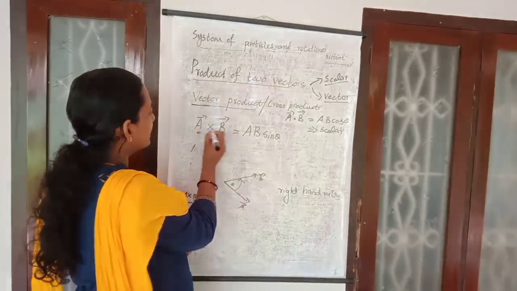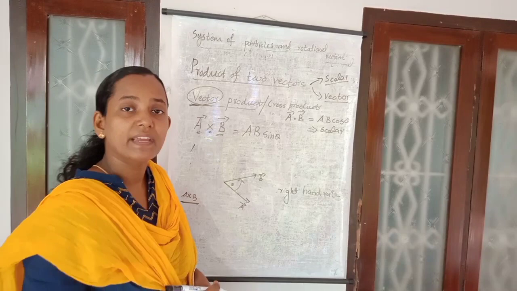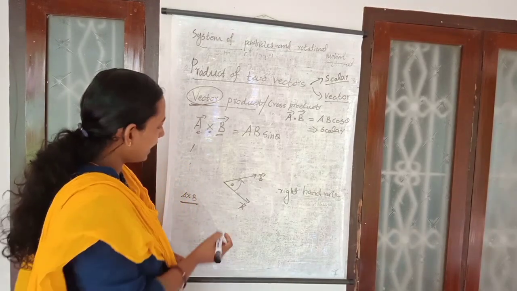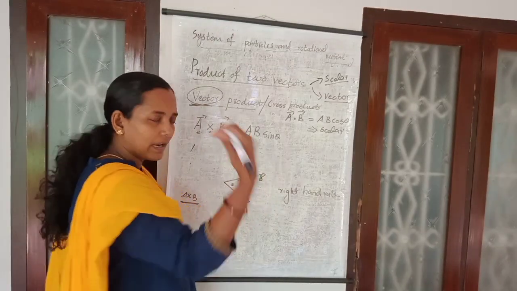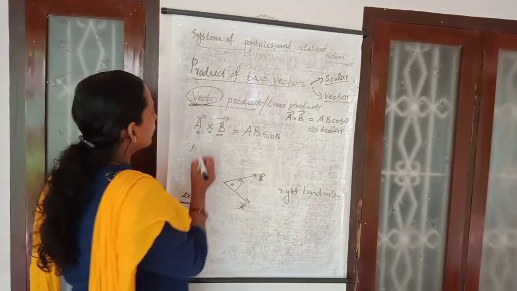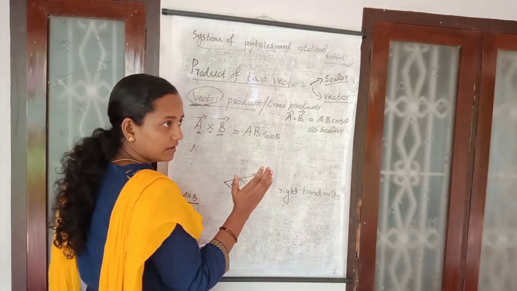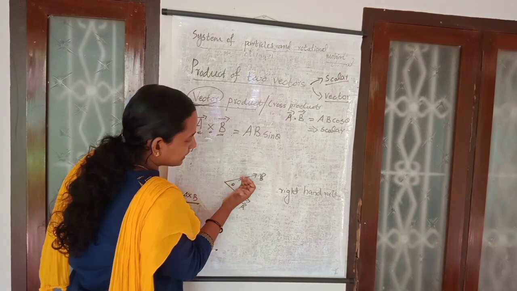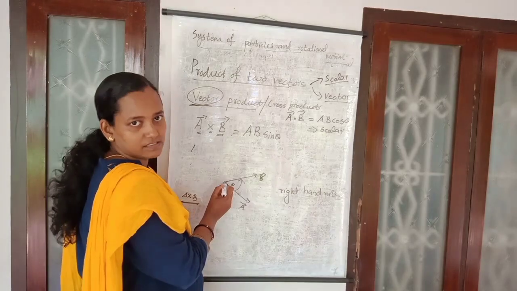A is a vector, B is a vector. The product you are getting is also a vector quantity, which means it has both magnitude and direction. Here A and B are lying in a single plane. Therefore, their product will lie in another plane. To find the direction of A cross B, keep your right hand like this. A cross B means from A to B, then the thumb is pointing outward, and that is the direction of the product vector like this.